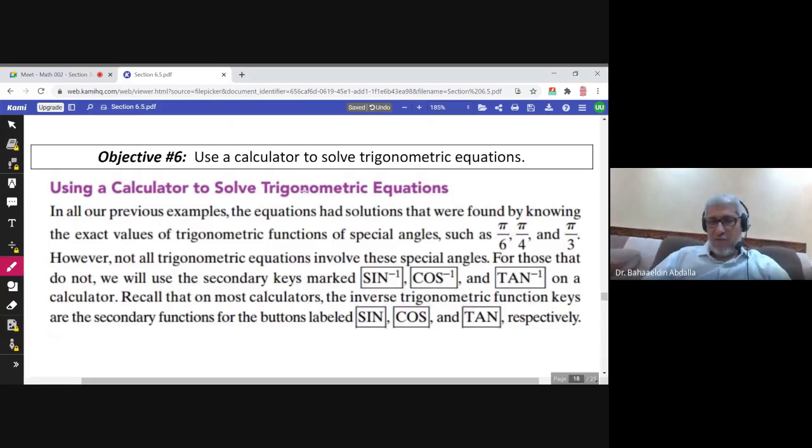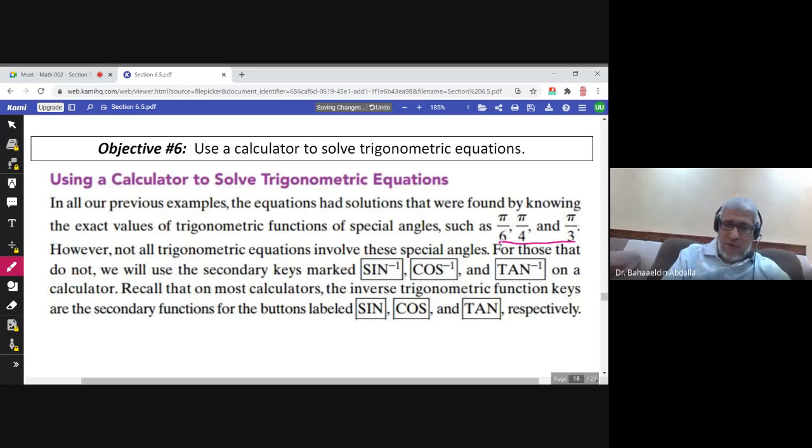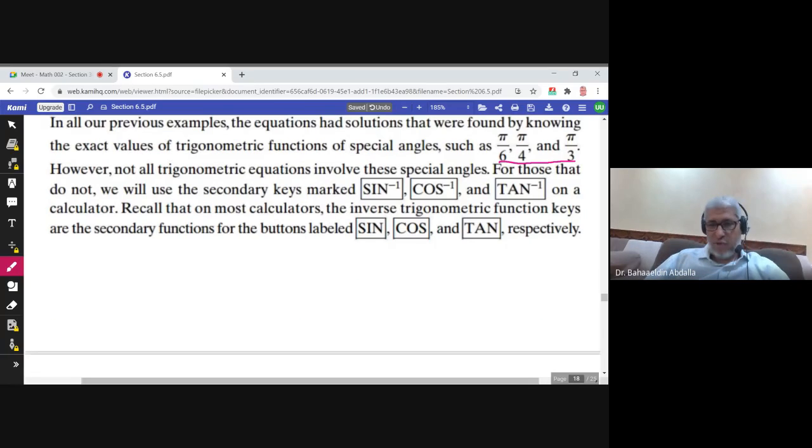Now, the last objective is how to use a calculator to solve trigonometric equations. When the reference angle is not pi over 6, pi over 4, or pi over 3, then you have to use the calculator to find the solution.